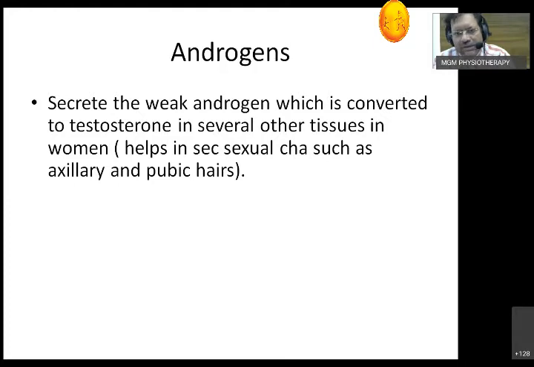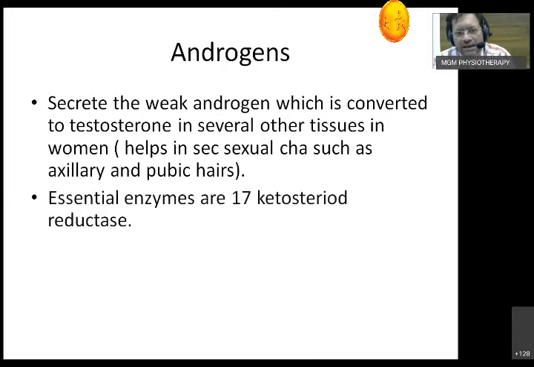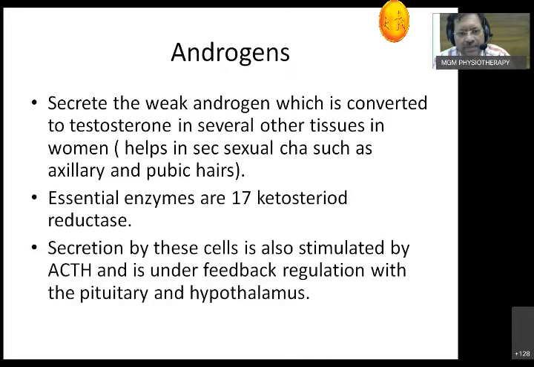The essential enzyme required to convert this is 17-ketosteroid reductase, which may be deficient in certain subjects and leads to no axillary or pubic hairs. Secretion is under the control of ACTH and feedback regulation of the pituitary and hypothalamus. So weak androgens are more seen in female subjects, and its effect is production of testosterone.